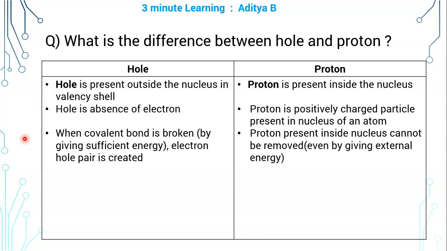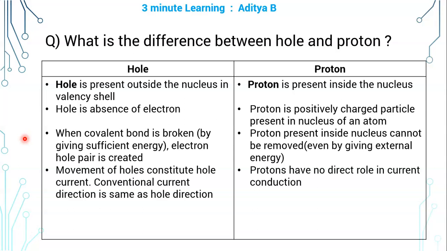If you remove one proton from a carbon atom, the property itself changes. It will become boron, but it is not so. That is, you cannot remove the protons easily.